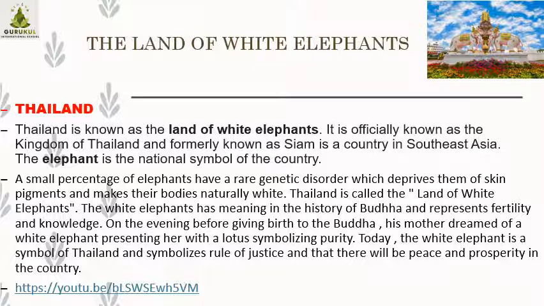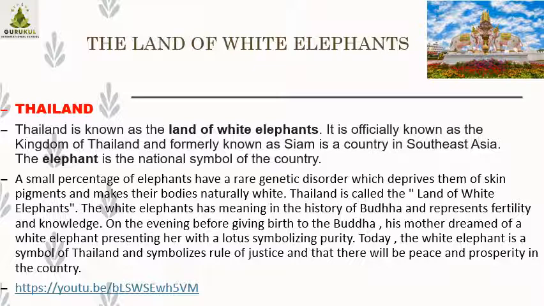On the evening before giving birth to the Buddha, Lord Buddha's mother dreamed of a white elephant presenting her with a lotus symbolizing purity. The lotus is the symbol of purity, and she saw in the dream a white elephant. That is why it is taken as a national symbol in Thailand.